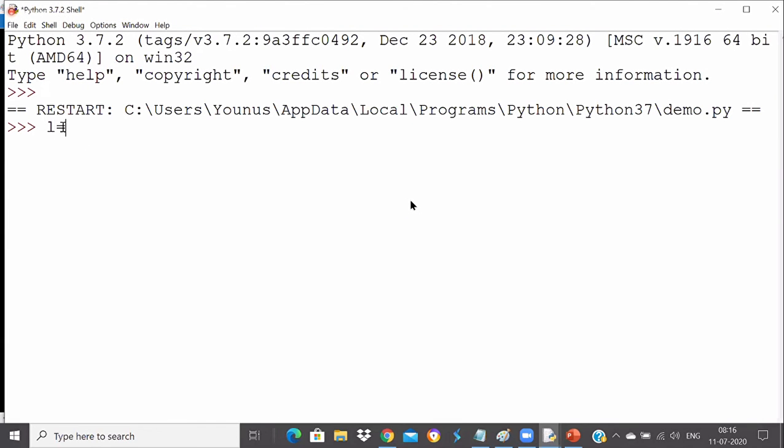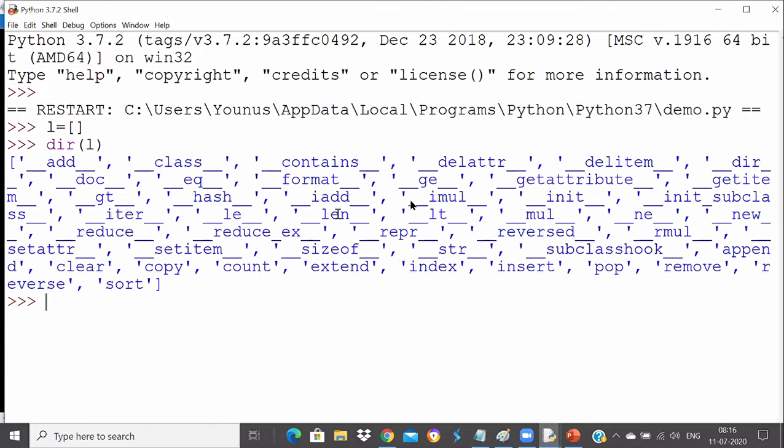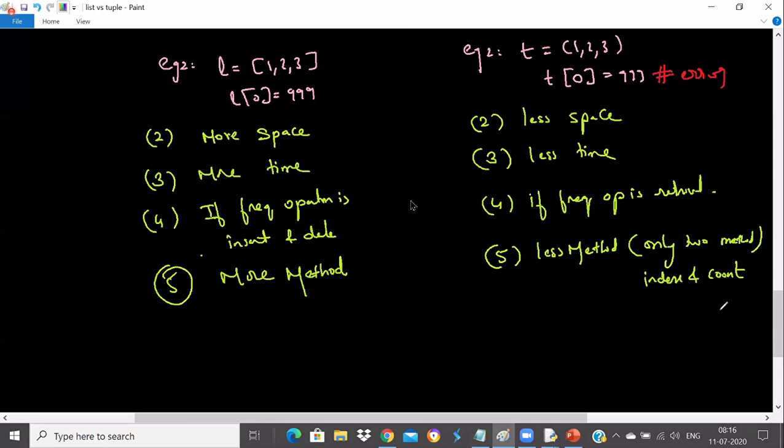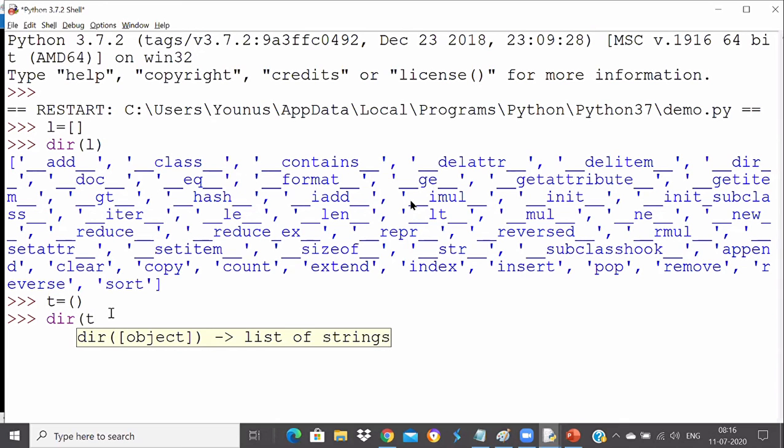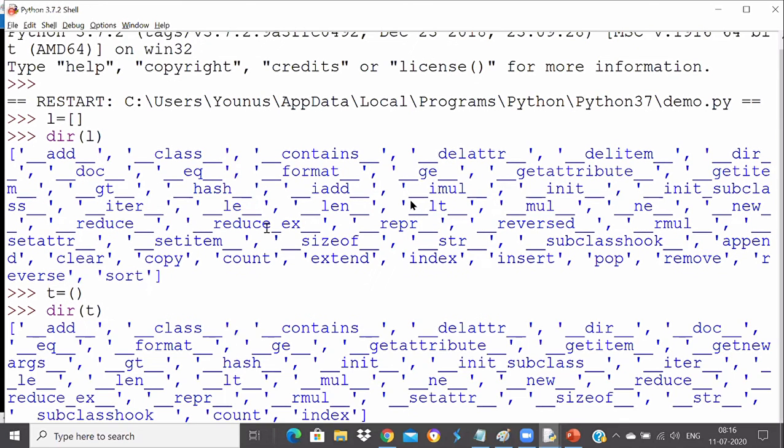Suppose you have a list now. List has many methods. When I say dir of l, you see that list has many methods, like append, clear, copy, count, extend, index, insert, pop, remove, reverse, sort, everything. But I told you that tuple has only two methods, index and count. When I create a tuple now, you know how to create an empty tuple, and I say dir of t, it has only two methods, count and index. You don't find any other method because you cannot append. Append is adding an element to it, Aditi.